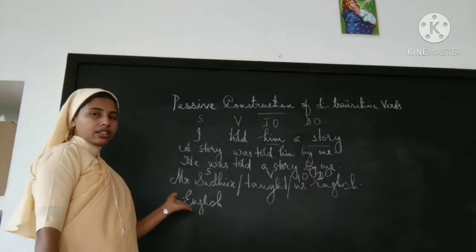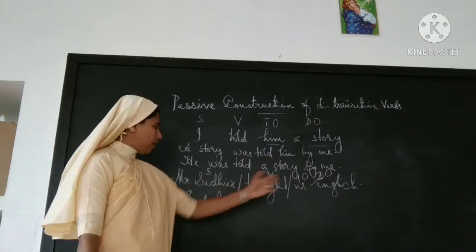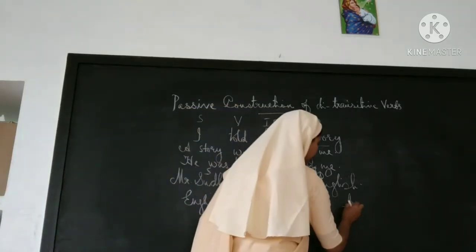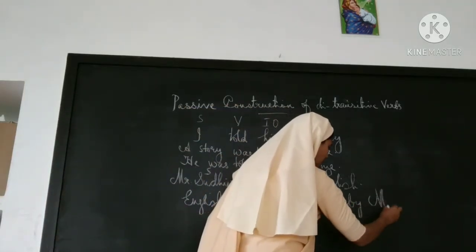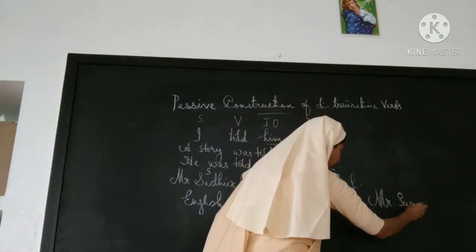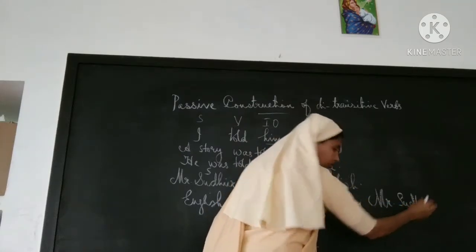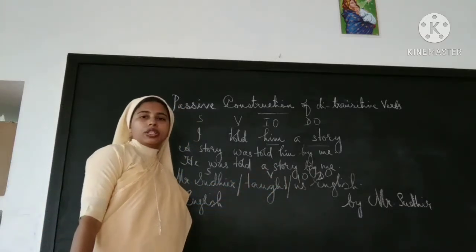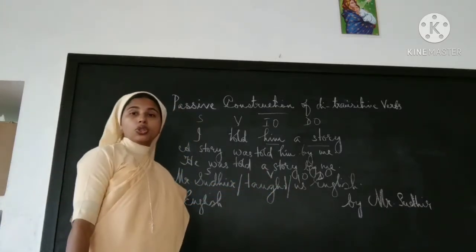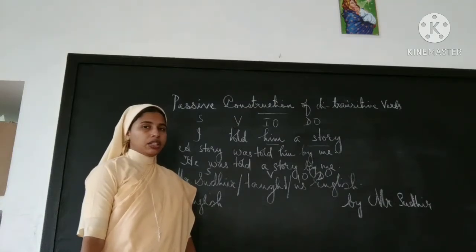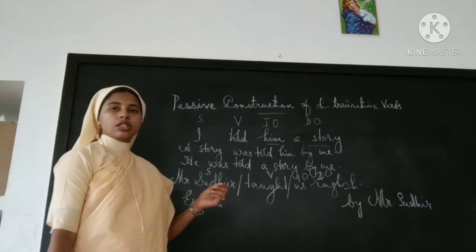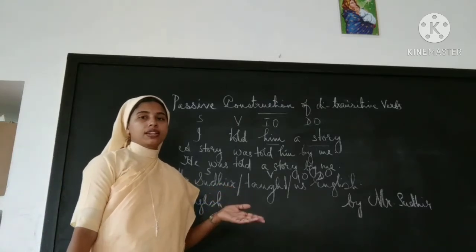English should come first, and the last words should be by Mr. Sudhir. So let's take the verb taught. Which form of verb? V2. That means simple past tense. Again we have to use be forms along with it, the auxiliary verb.